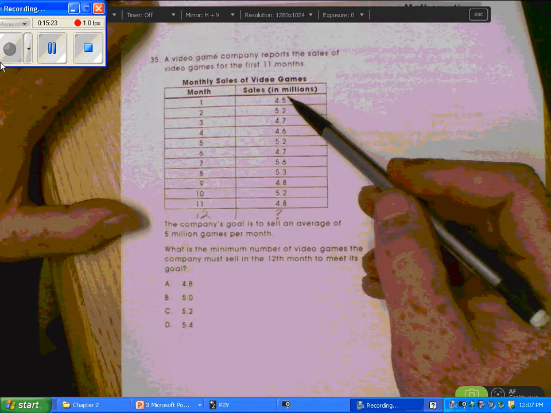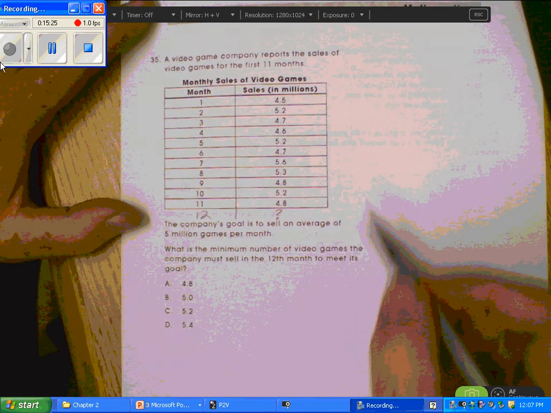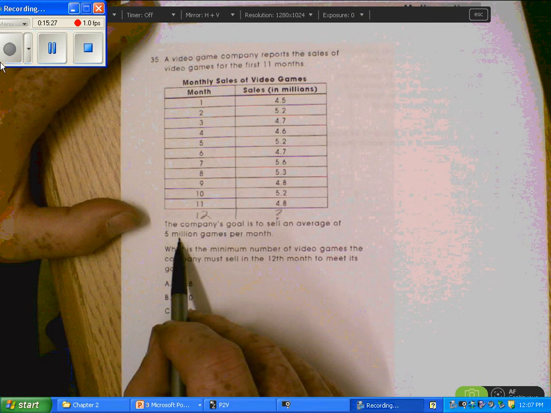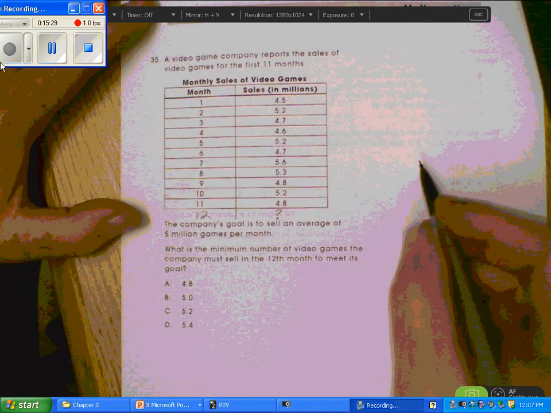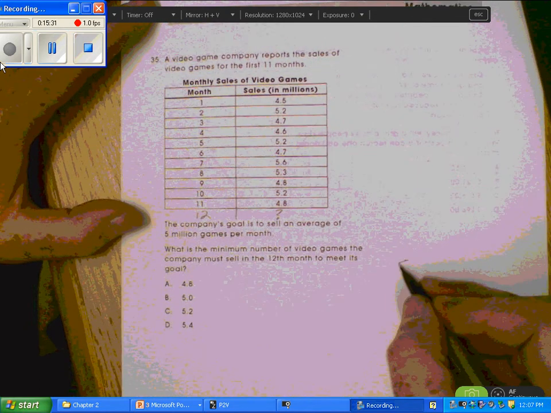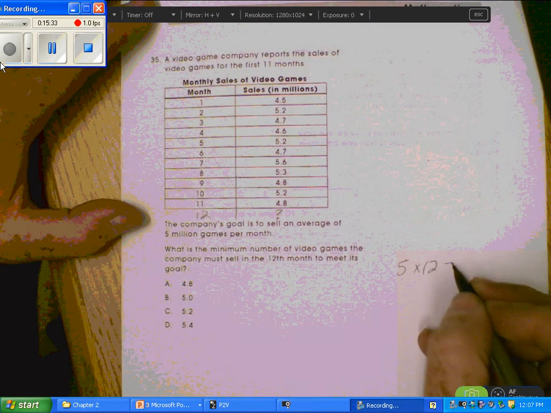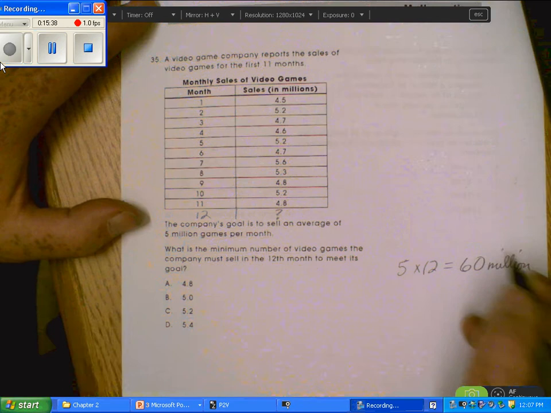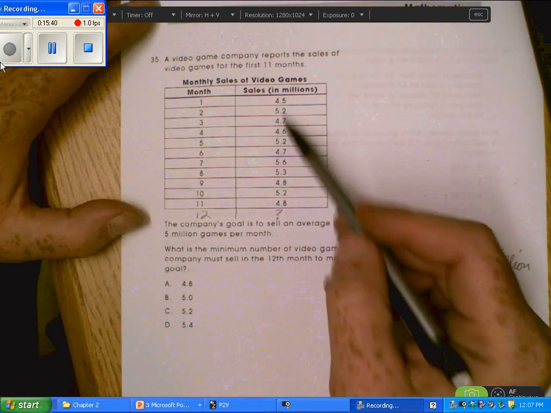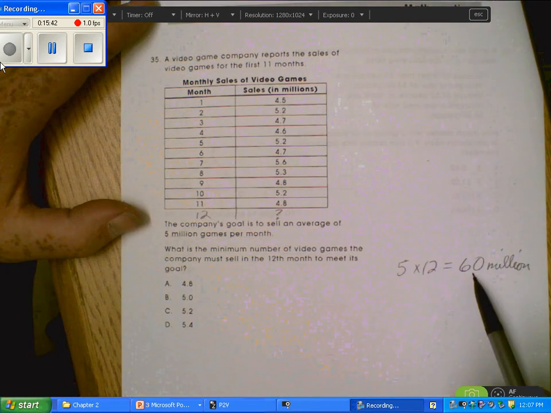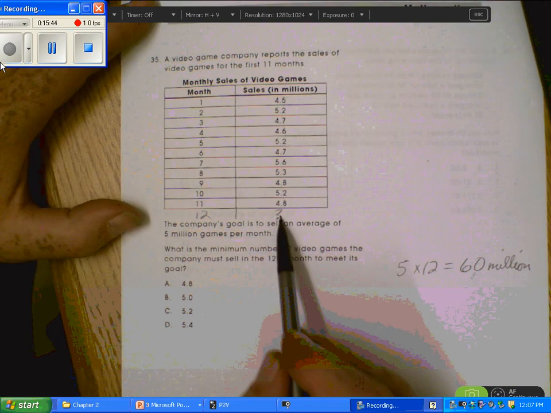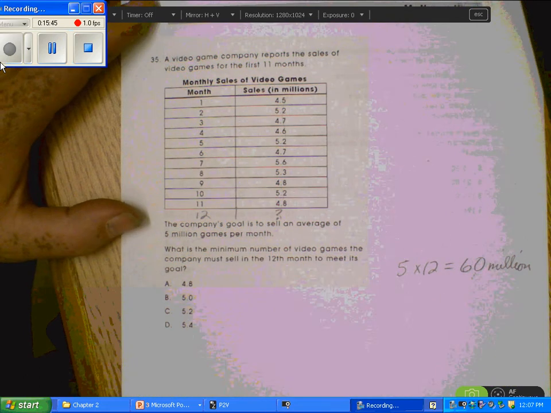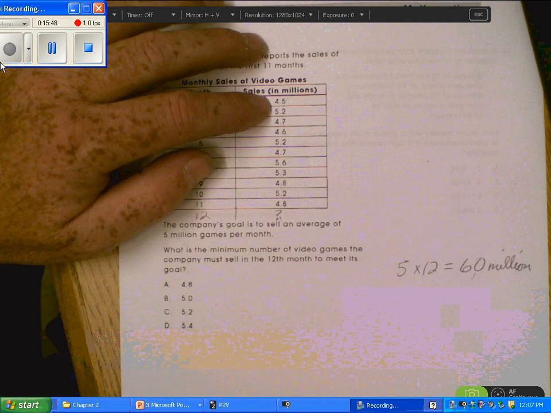What you're going to have to do is they want to sell an average of 5 million. So we take 5 times the 12 months. So that means they got to sell a total of 60 million games. That's our total. We're going to add all these up and then subtract it from that 60 million, and that's going to tell us how many they have to sell in that last one. So if we add all these up,